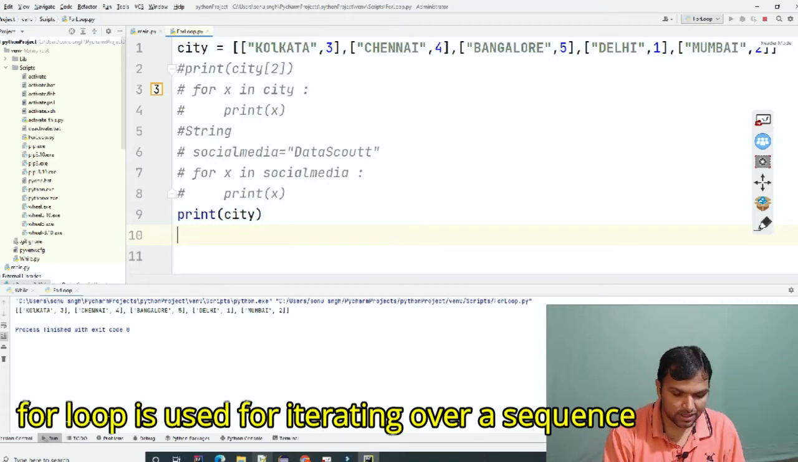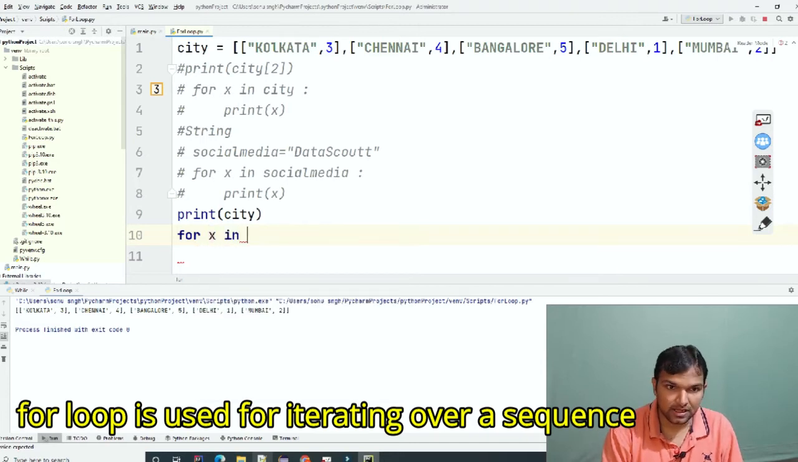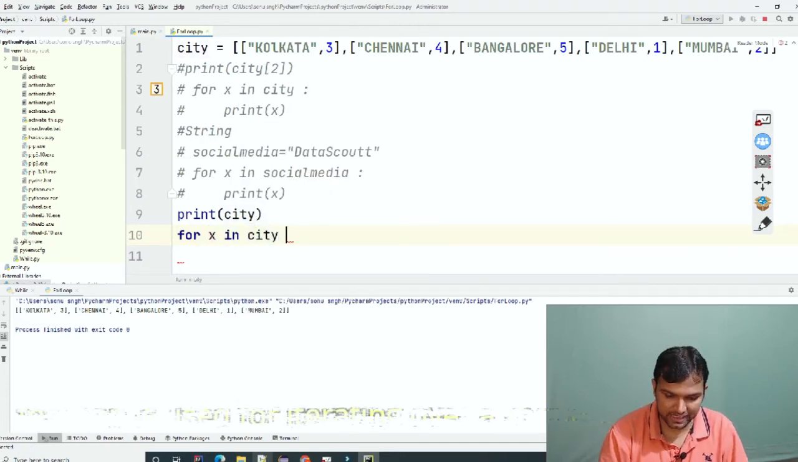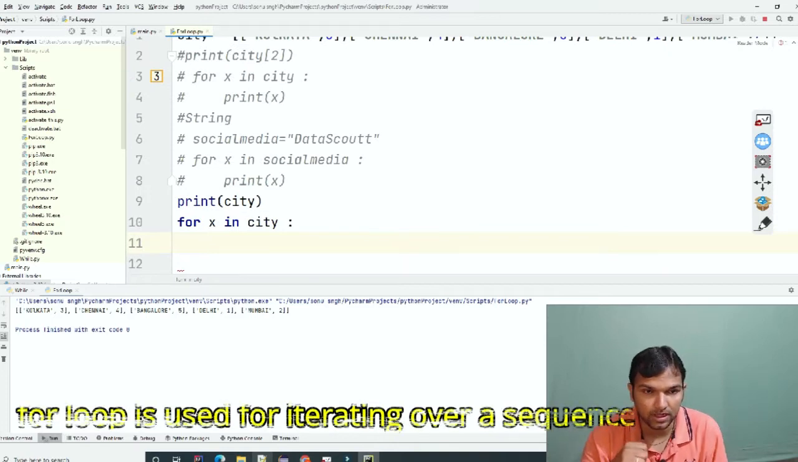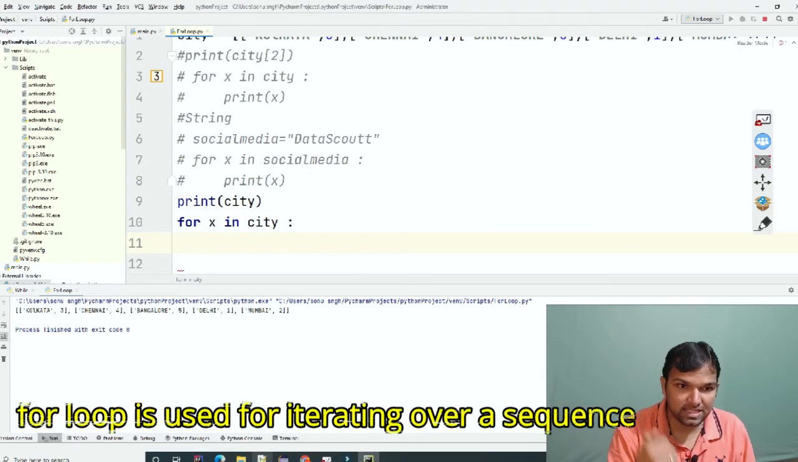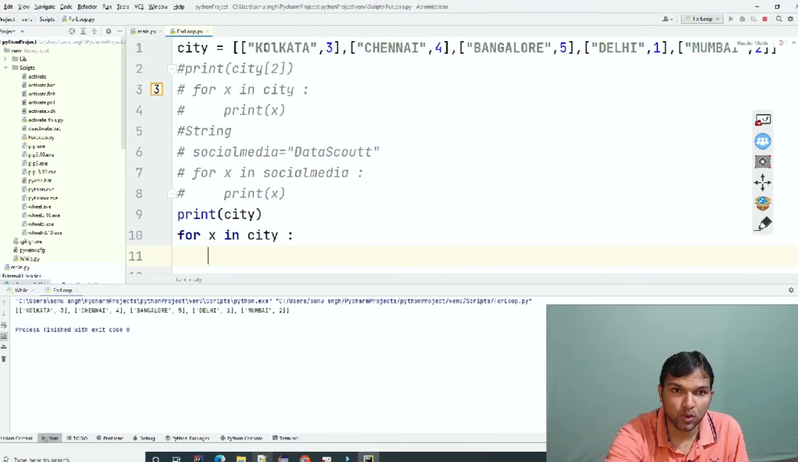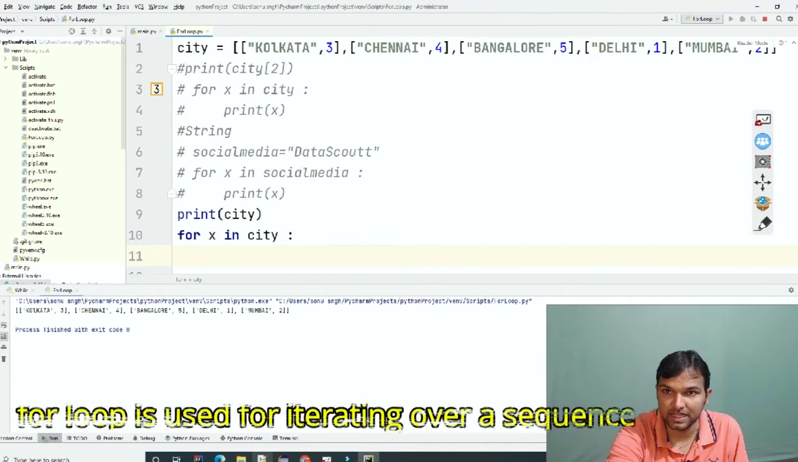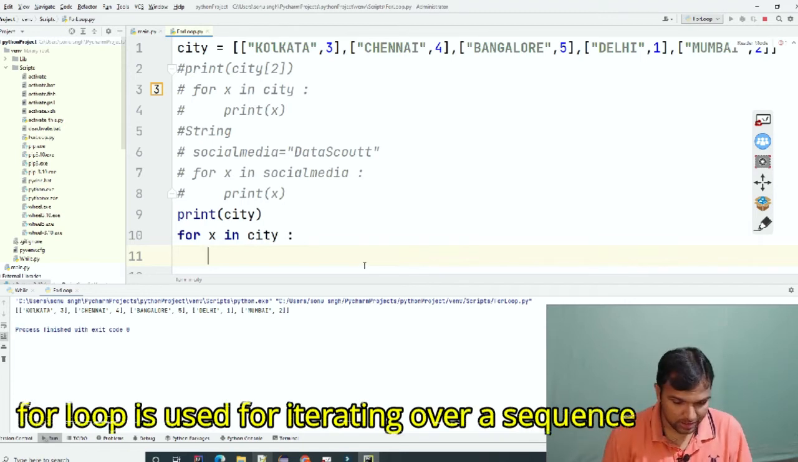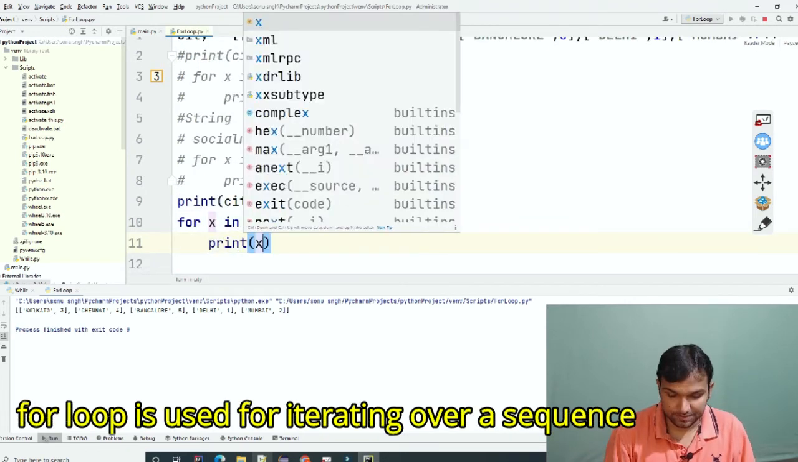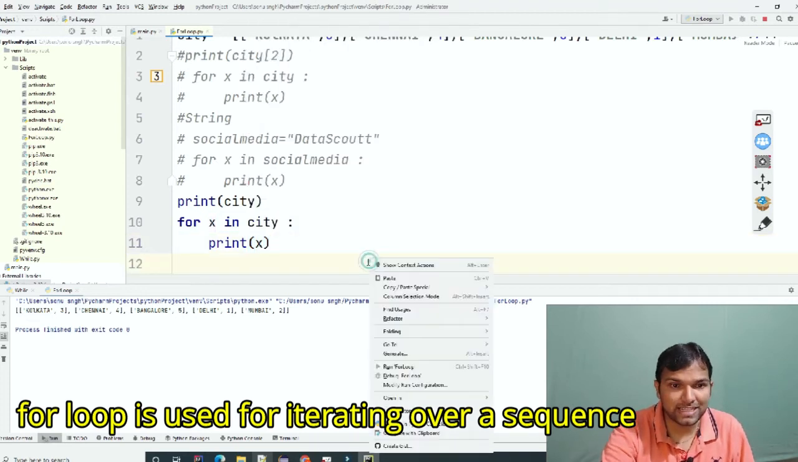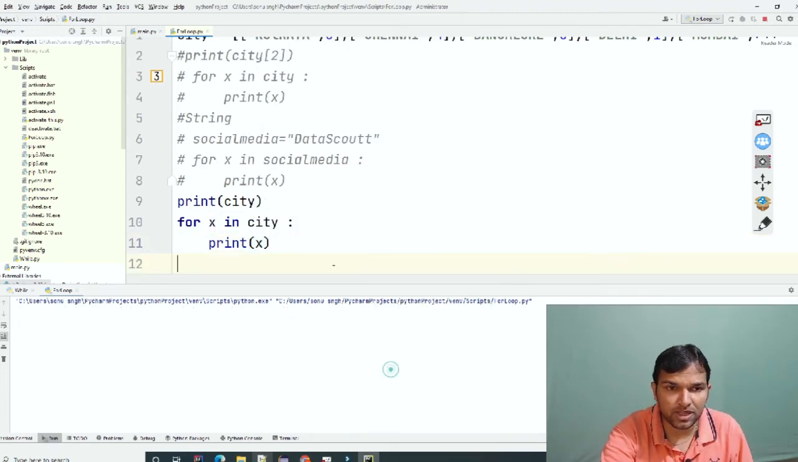Let me write a for loop: for, let's say, x in city, and after city there should be a colon. Now inside this for loop we'll write our statements and what we want to achieve. We want to get this Kolkata, Chennai, Bangalore, Delhi, Mumbai. So how can I do that? Let me print nothing but x. If I save and run, let's see what is coming, and then we will proceed one after another.